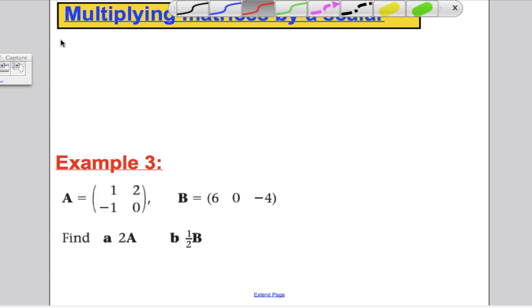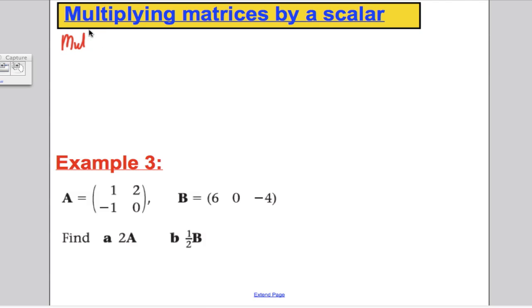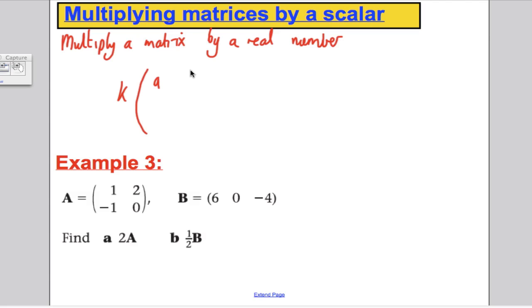So just explaining what this is, this means multiplying a matrix by a real number, in fact, for our course, by a real number. And in general, let's write down a rule. If I was multiplying a matrix A, B, C, and D by some number k, what would the answer be? Well, it would be simply kA, kB, kC, and kD.